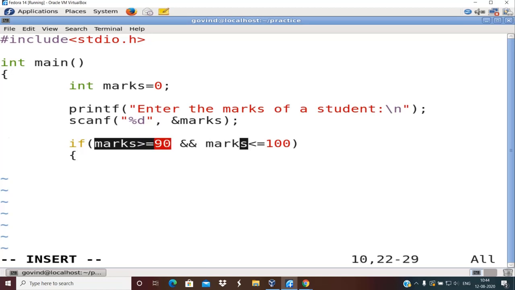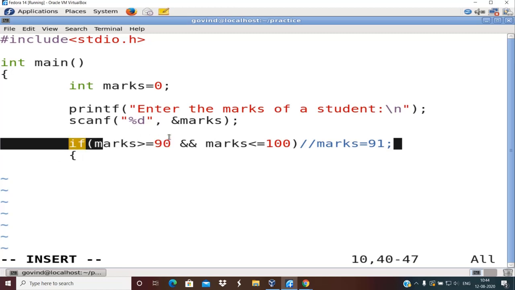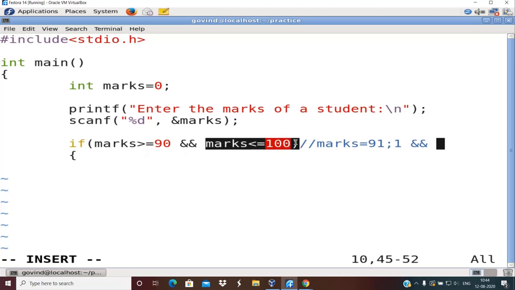So for marks, I am going to write it as a comment here. For marks as say 91, right, what happens? The condition in the LHS, marks greater than or equal to 90, is true, so it returns 1, as is evident from yesterday's discussion that if it is true it returns 1. In fact, we wrote printf there and it displayed 1. Next, is the marks less than or equal to 100? The answer is yes, the marks is less than or equal to 100 because the marks is 91.